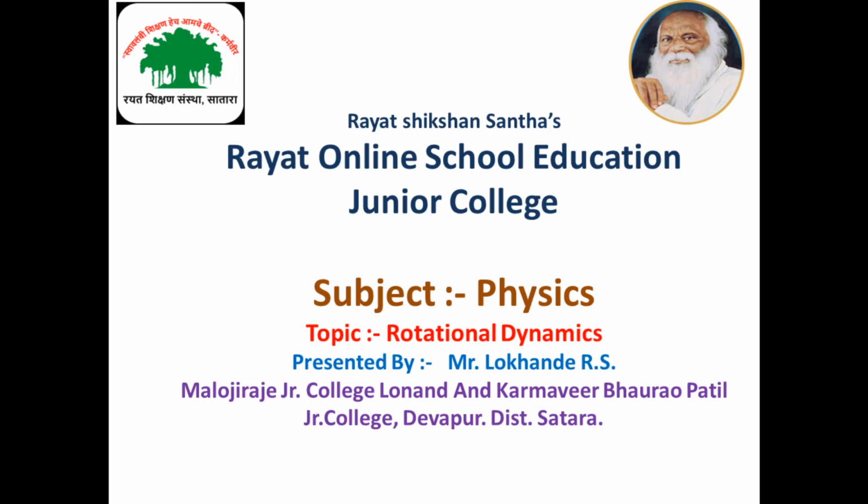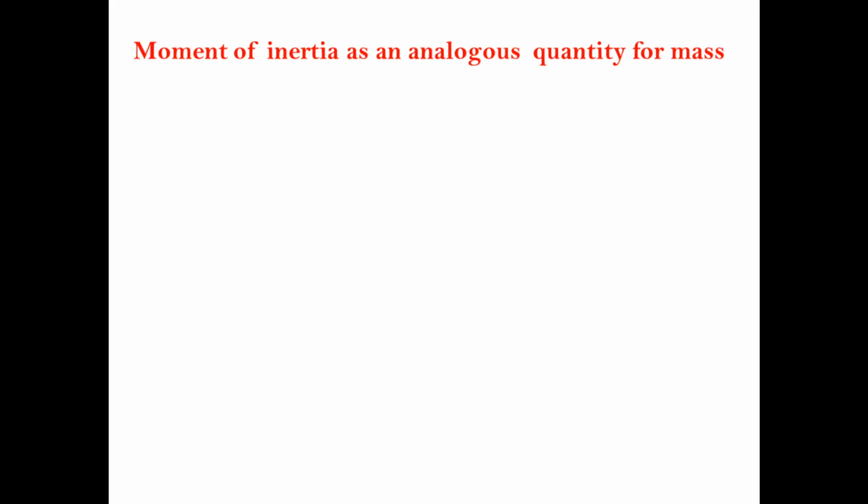According to this chapter, rotational motion, the important point we have started today is the moment of inertia as an analogous quantity for mass. This is the first point of rotational motion from the chapter rotational dynamics. See, the moment of inertia as an analogous quantity for mass. So, moment of inertia and mass both are analogous.